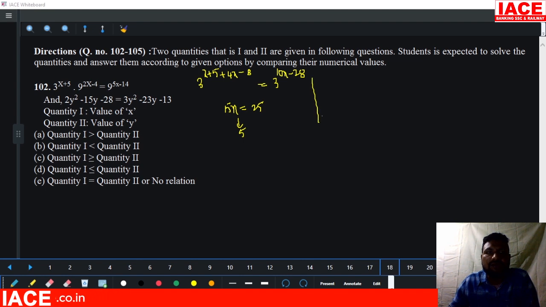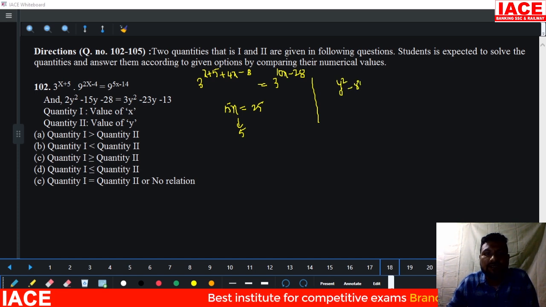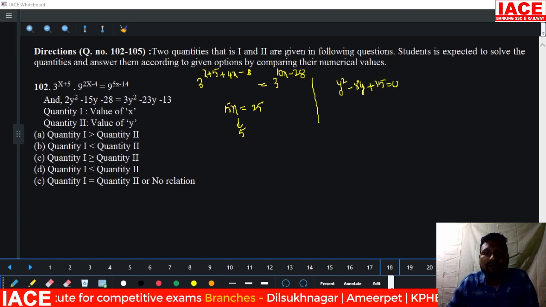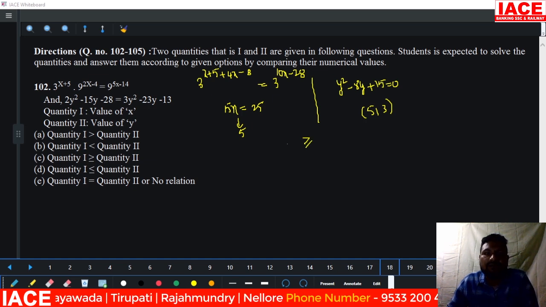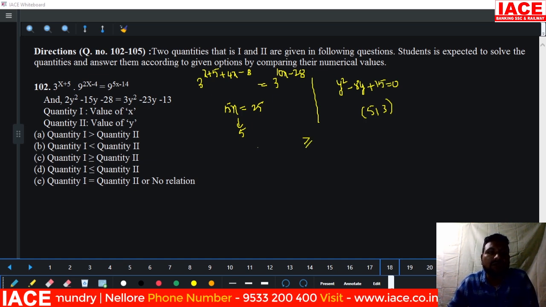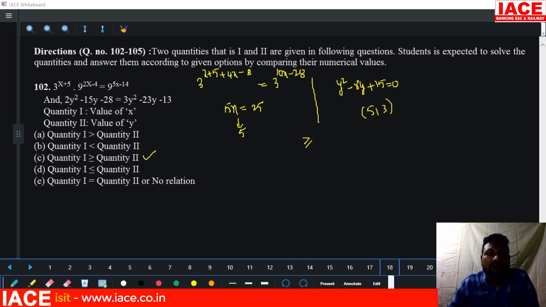Coming to the next equation: 2y squared minus 3y squared, and minus 23y plus 15, it is minus 18y plus 15, which is equal to 0. What factors will we get? 5 and 3 factors we will get. 5 and 5 are equal, and 5 is greater. That means quantity 1 is greater than or equal to quantity 2, which means option C here.